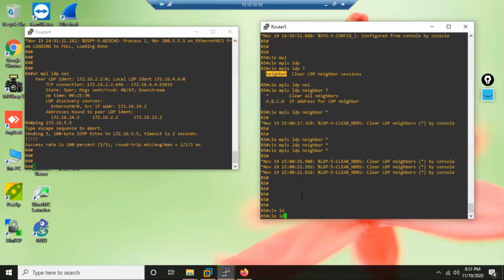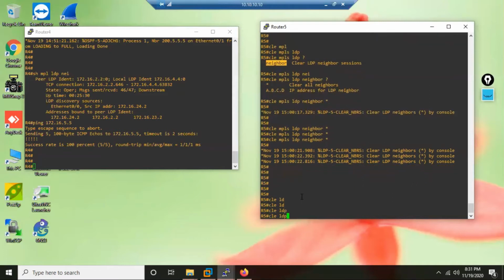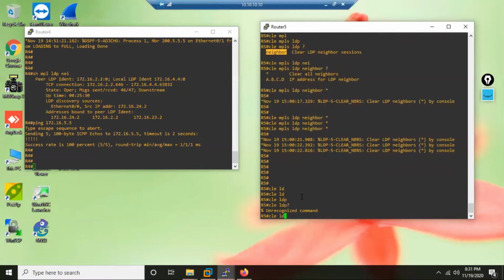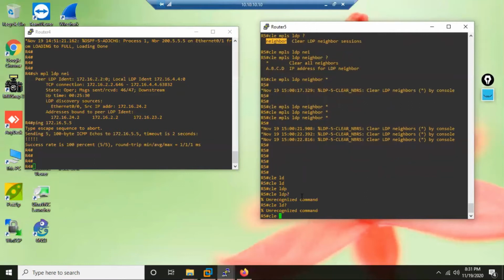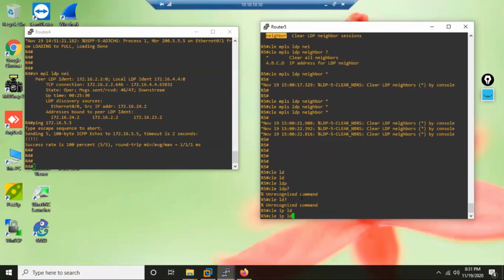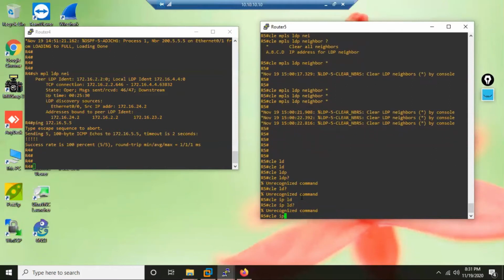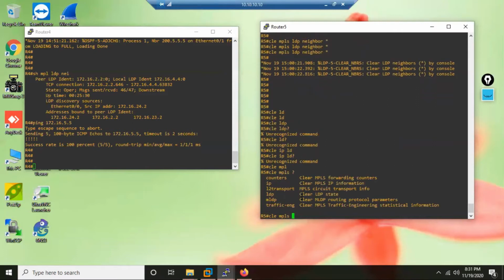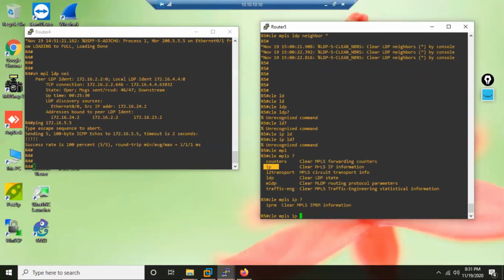Is there a clear LDP command? If I put a question mark, there is no such command LDP. Clear, let us see. Clear IP LDP command is also not there. Clear MPLS question mark. If you see, maybe these are all related to something. Let me try the IP command. Clear MPLS IP question mark.